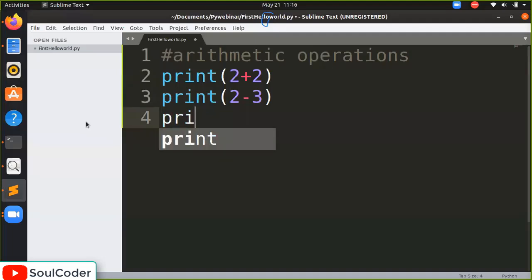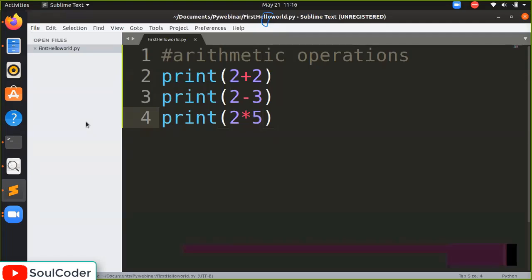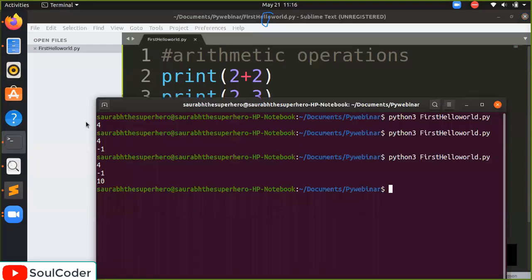We can also do multiplication here. For multiplication, you have to use the star. For those who are new to programming, for the multiplication symbol, we use the star. 2 into 5. Let's see. 10. It is correct.